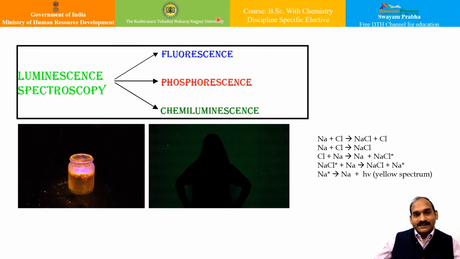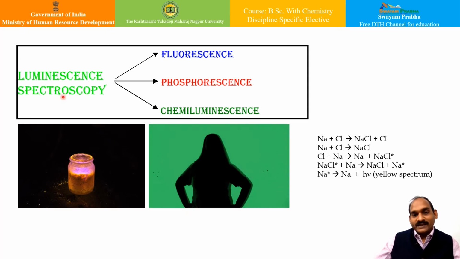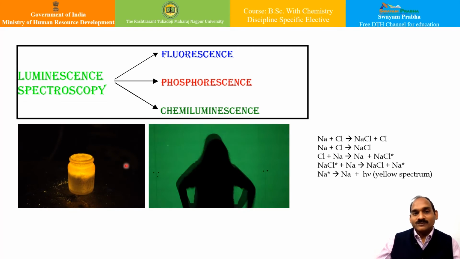Let us see these phenomena in detail. Luminescence spectroscopy leads to these particular paths: fluorescence, phosphorescence, and chemiluminescence. They are very interesting phenomena. We have tried to show them here from pictures which we have taken from some source.